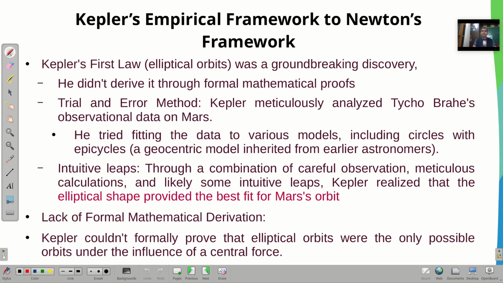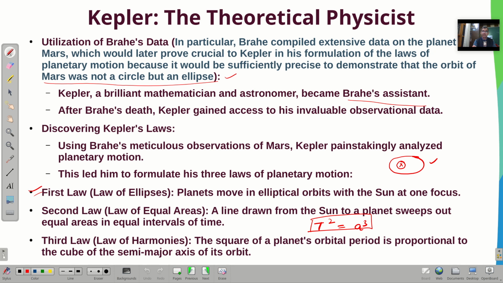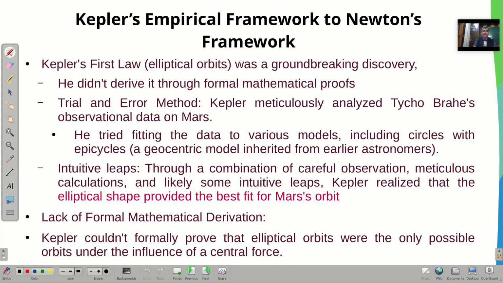Then, from Kepler's empirical framework to Newton's framework, let me talk about it. What is Kepler's first law? It was a groundbreaking discovery. He didn't derive it through formal mathematical proof, but through trial and error. Kepler meticulously analyzed Tycho Brahe's observations and tried fitting the data to various models, including circles, epicycles, and the geocentric model.